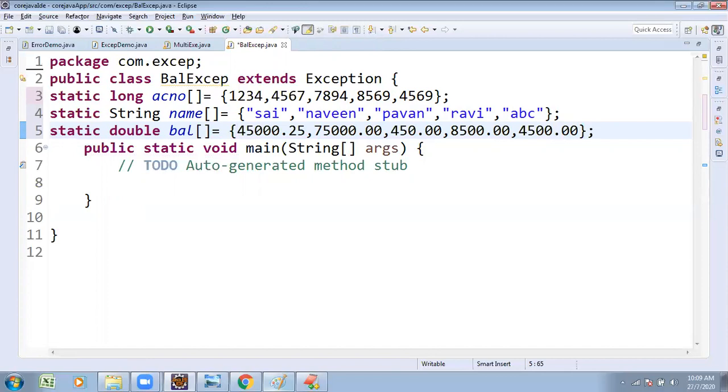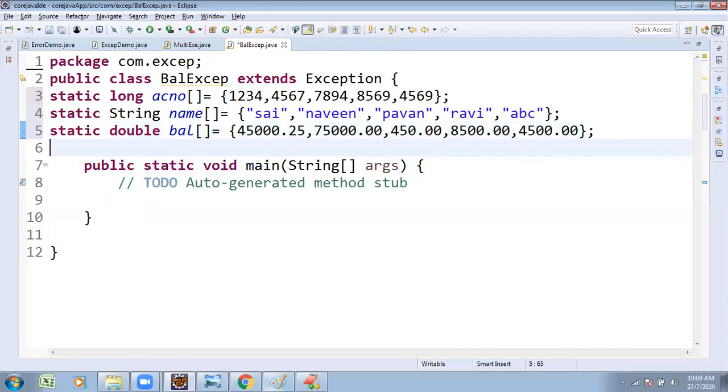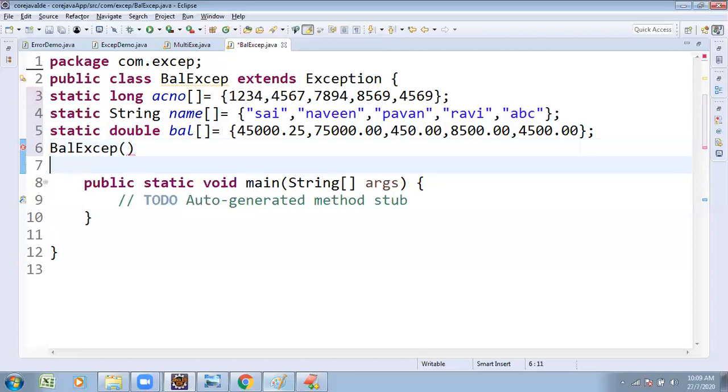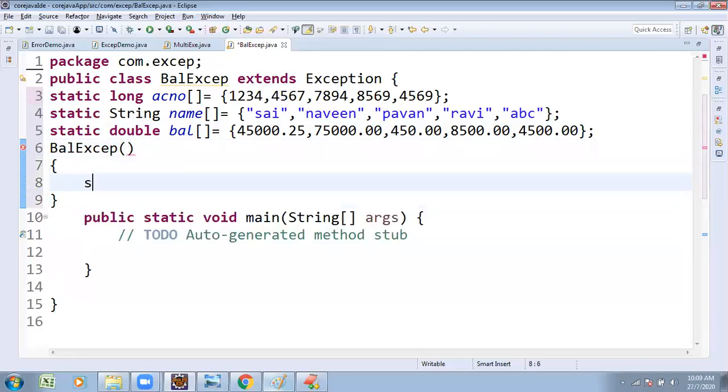So now we wanted to do our process. First step, create your own class, must be a subclass for exception. The next step, create your class constructor. If you require, create your class constructor. Balance exception constructor. Just this is a zero argument constructor.